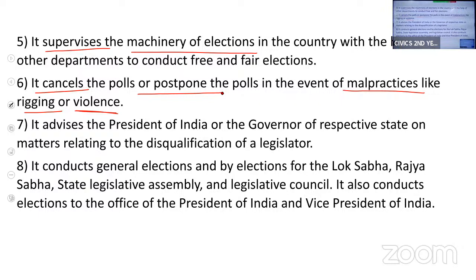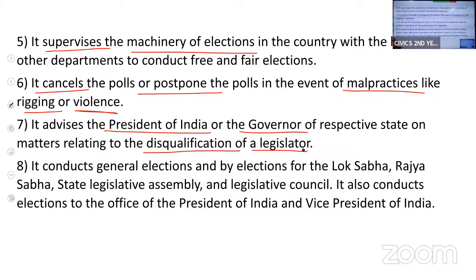Then it advises the President of India in case of elections of legislatures, that is members of Lok Sabha and Rajya Sabha, or the governor in case of members of state legislatures, on any matter relating to disqualification. Why a particular legislature is disqualified, they have to advise the President.